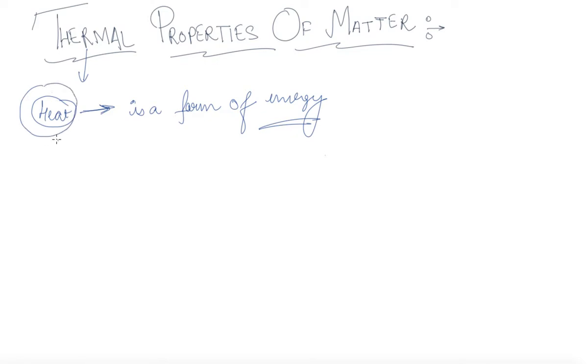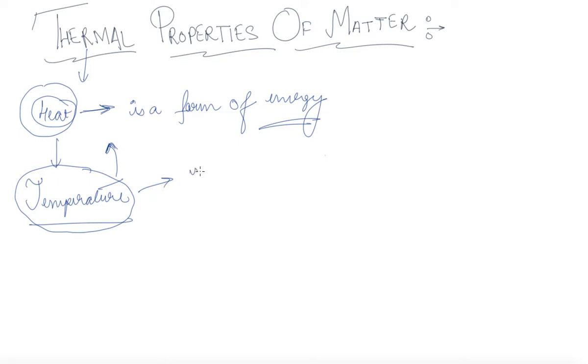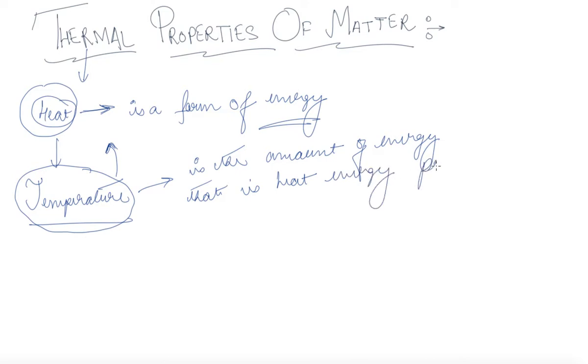Now, if heat is a form of energy, then the next definition that you come to is temperature. Now, temperature is directly related to heat. There are various definitions regarding temperature, but one of the most used definitions, the way you can understand temperature, is the amount of heat energy present in a system.